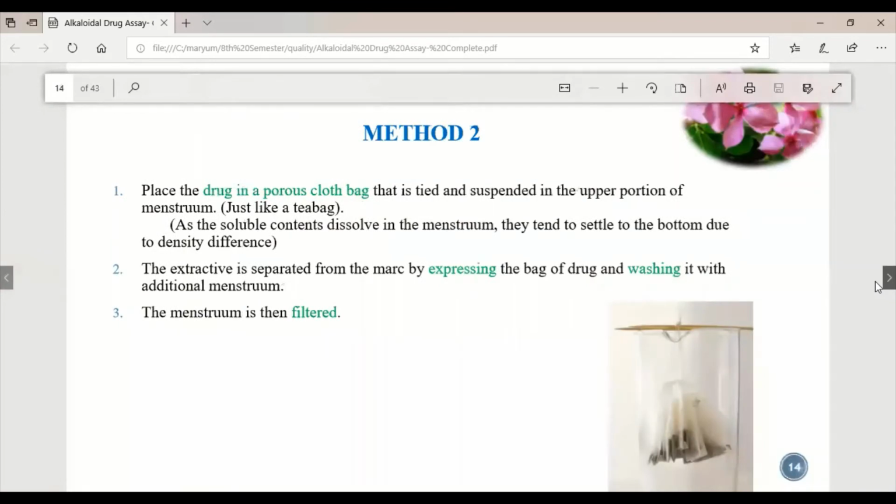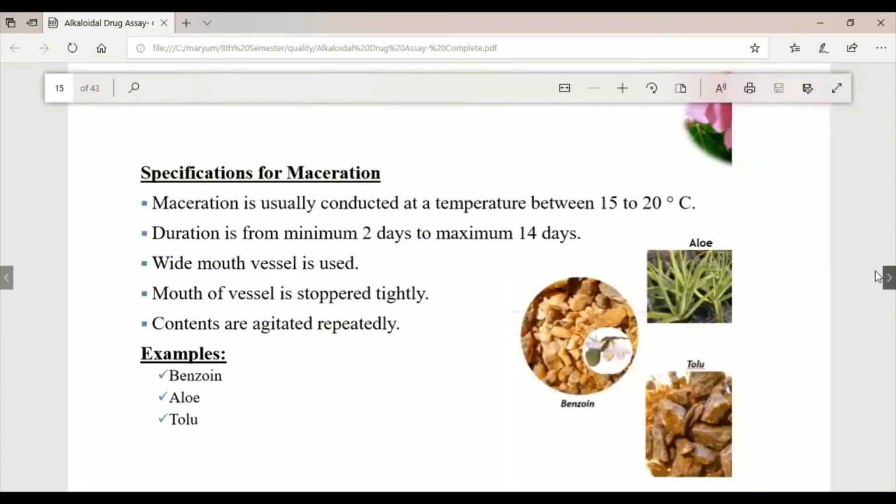Method 2 is a simple decoction-like method in which we pack the alkaloidal drug into a porous bag, to get maximum contact between the menstruum and the drug and to extract alkaloid from it. Then we simply let it settle for 4 days to get the drug extracted. We agitate it the same way, but the only difference is that we use a porous cloth bag instead of putting the drug directly into the menstruum. Then we filter it out, remove it, and the bag can be reused.